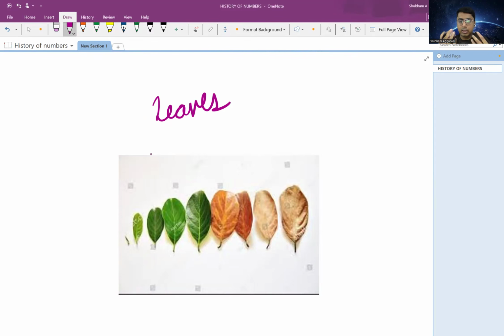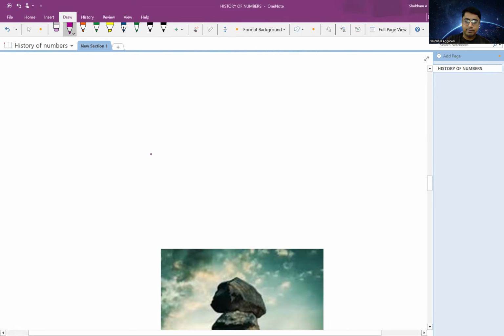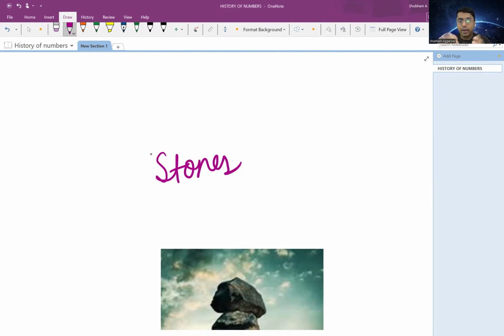Then the humans came up with an alternative idea. They started using stones. If I have to keep track of, let's say, the number of sheep, for every sheep I will take one stone. For another sheep, one stone. For another sheep, one stone. That's how I can keep track of the number of sheep I own, right?